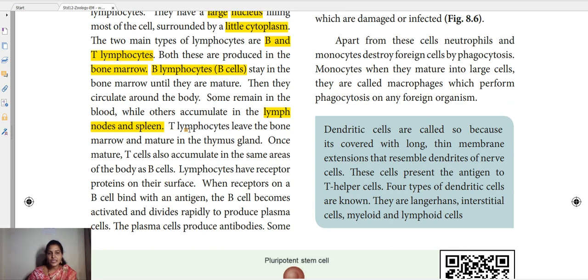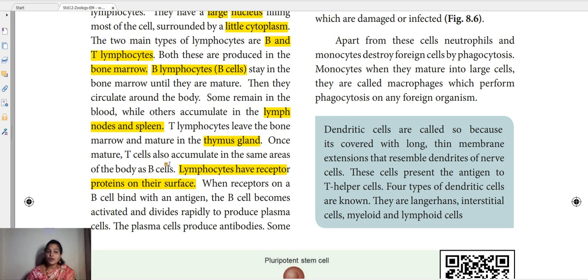Okay, see here, T lymphocytes leave the bone marrow and mature in the thymus gland. Once mature, T cells also accumulate in the same area of the body as B cells. So where will they be? In the lymph node and spleen. So one of the specialities of the lymphocytes is that it has receptor proteins on the surface. Clear? So what is there on the lymphocytes? On the surface it has one protein, right?